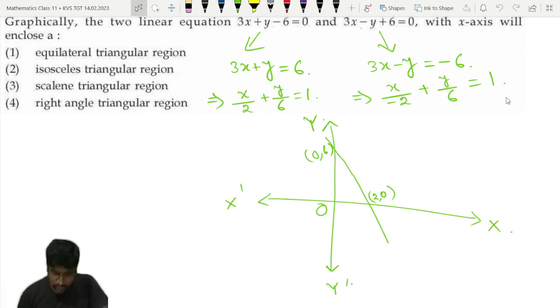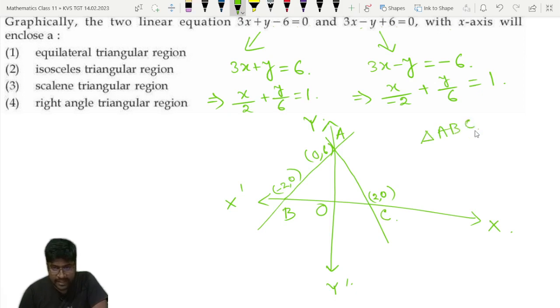Okay, let's come back to our problem. I have already told you that this point will be (minus 2, 0). Anyway, let this point be A, this point B and this point C. Now what type of triangle is ABC that they are asking about? First of all, we can see that anyway it will not be a right angled triangle. So option 4 cannot be correct.